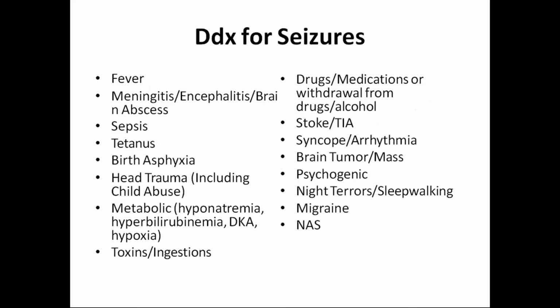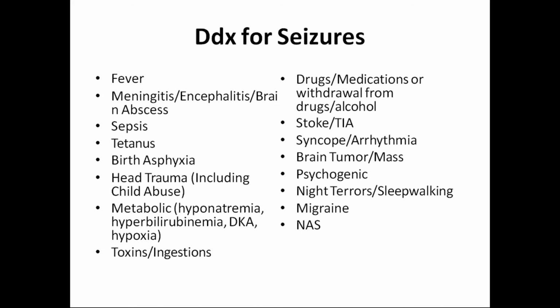Okay. The differential diagnosis, the different causes of seizures, are fever, meningitis, encephalitis, brain abscess, sepsis, tetanus, birth asphyxia, head trauma, including child abuse. Metabolic causes, mainly low sodium (hyponatremia), hyperbilirubinemia, DKA (diabetic ketoacidosis), hypoxia, toxins, ingestion of some toxins, drug medications or withdrawal from drugs.